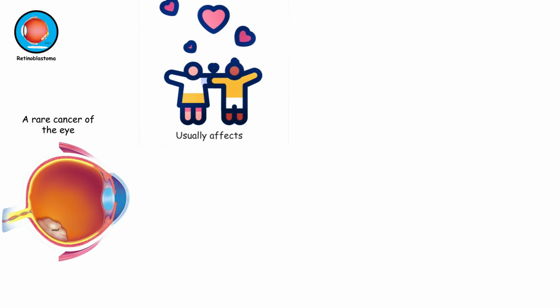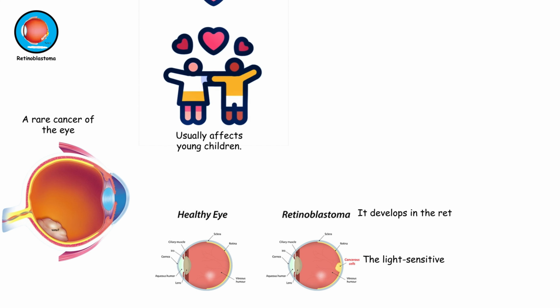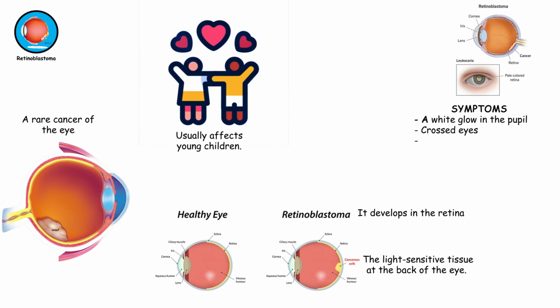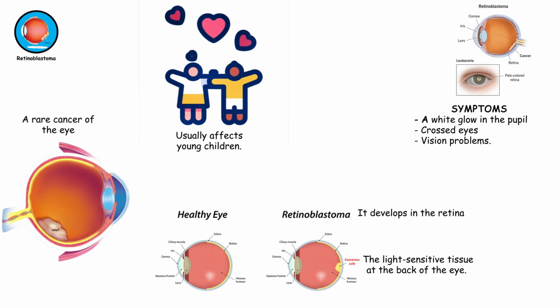Retinoblastoma. Retinoblastoma is a rare cancer of the eye that usually affects young children. It develops in the retina, the light-sensitive tissue at the back of the eye. Symptoms may include a white glow in the pupil, crossed eyes, or vision problems.